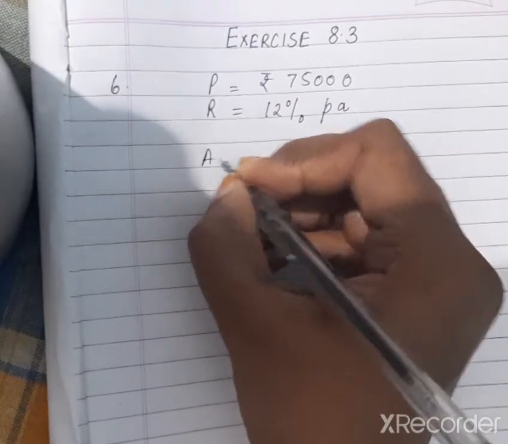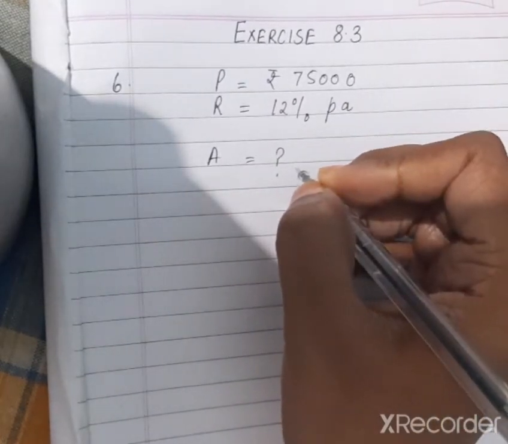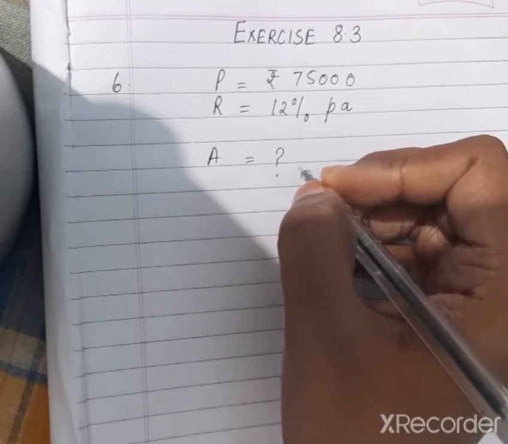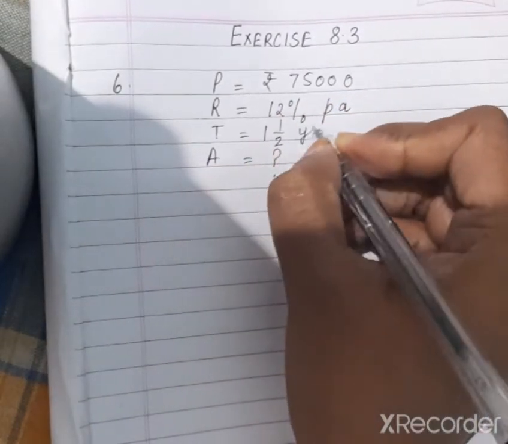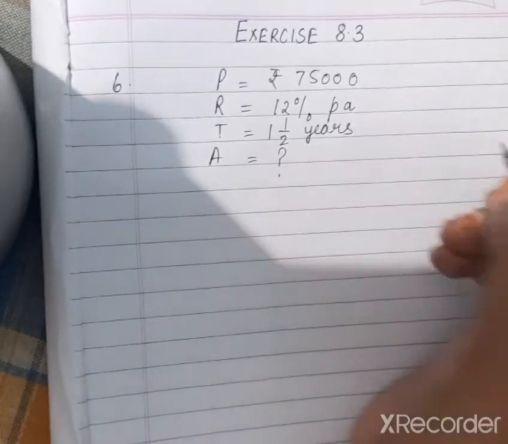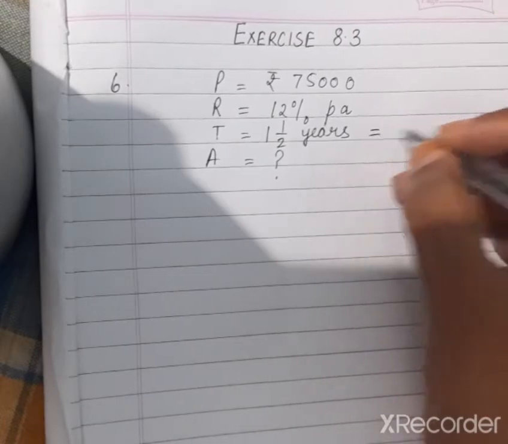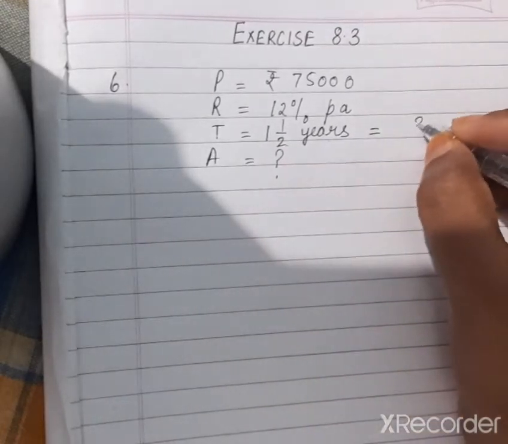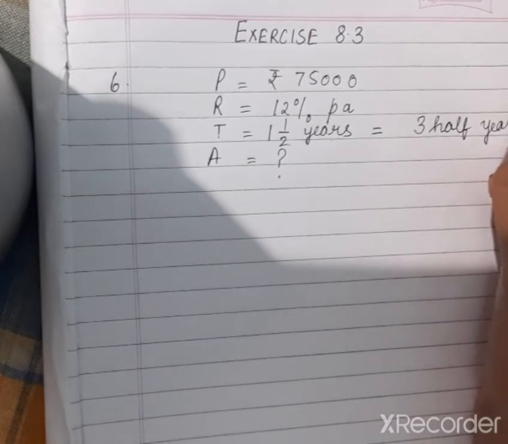We have to find the amount he would be paying after 1.5 years. Time is given 1.5 years, or you can say that there are 3 half years in this.